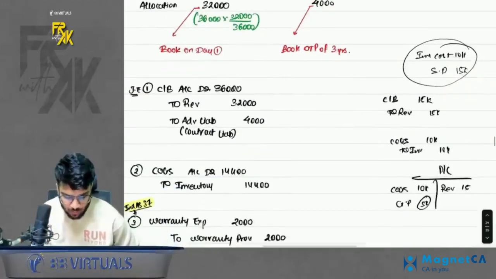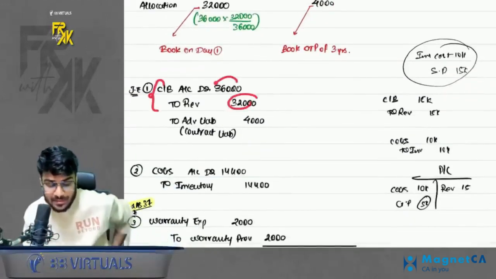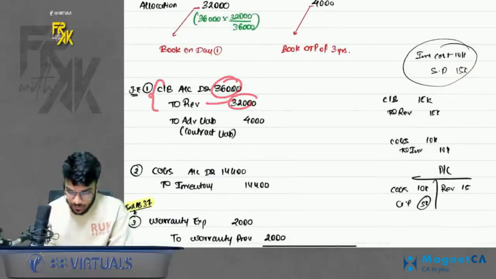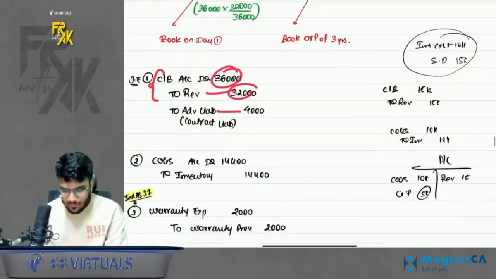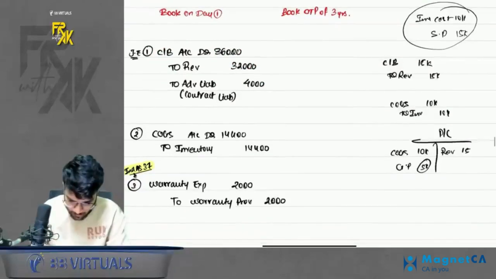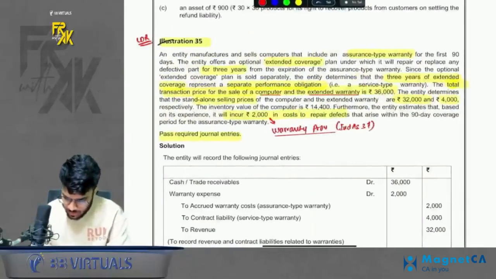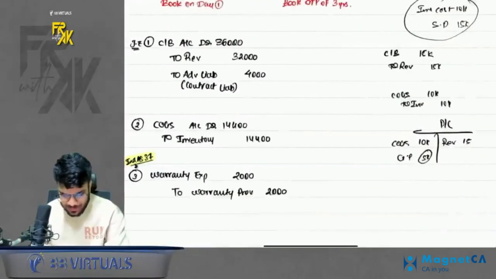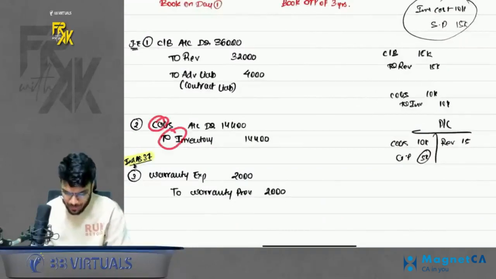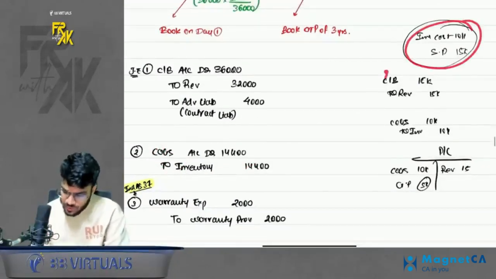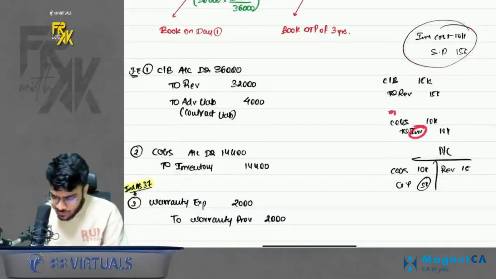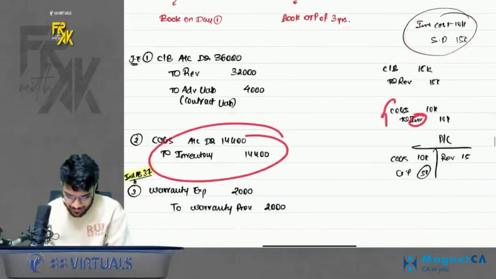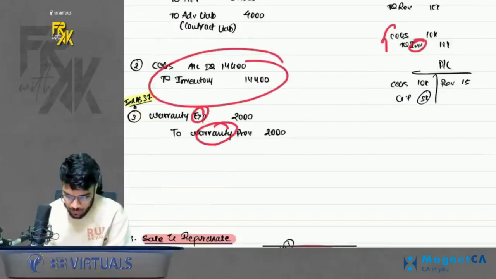So how to pass the revenue? Cash bank to revenue, cash bank 36,000, to revenue 32,000, and to advance 4,000. This advance you will book across 3 years. Then in this question, cost of inventory was also given. So I pass the entry COGS to inventory also. So why to pass this entry? See, simple now. Whenever you sell any inventory, you pass 2 entries. You first book the revenue and you transfer the inventory to COGS. That is this entry. Okay, and then warranty expense to warranty provision 2,000 was given.